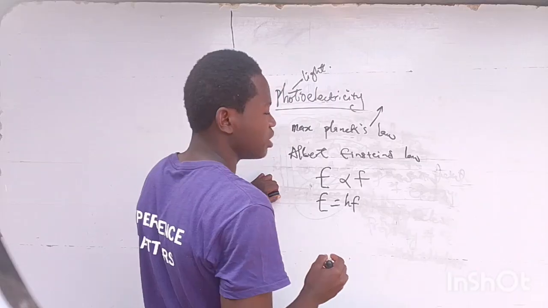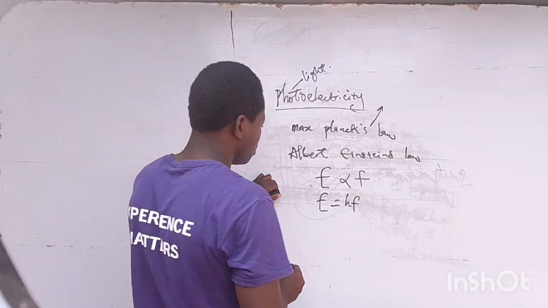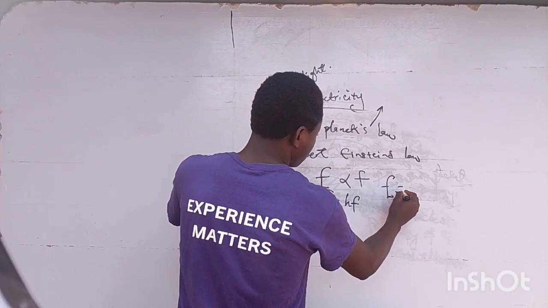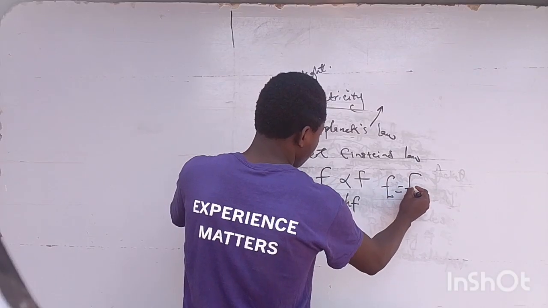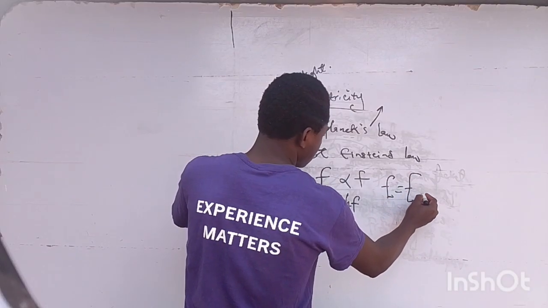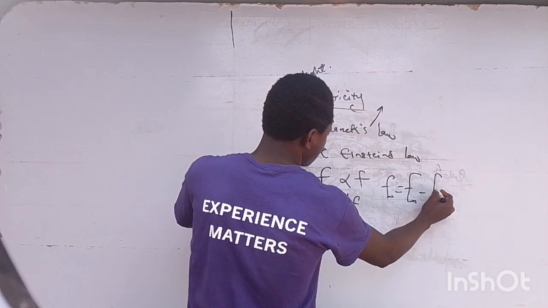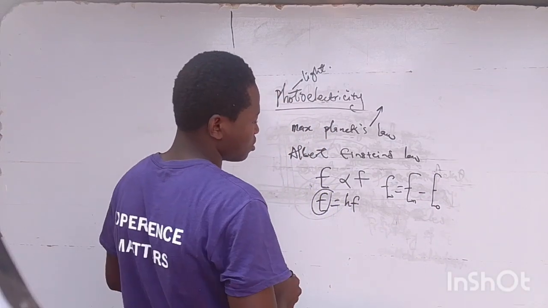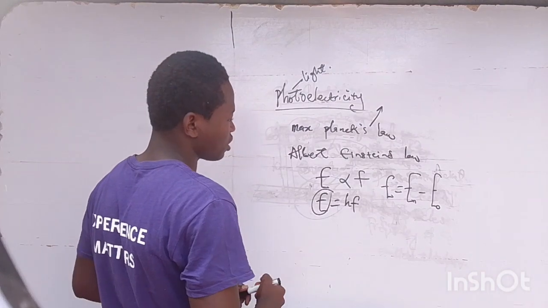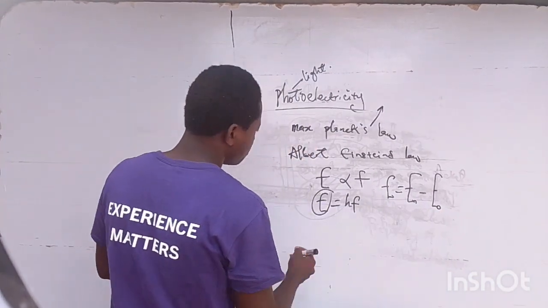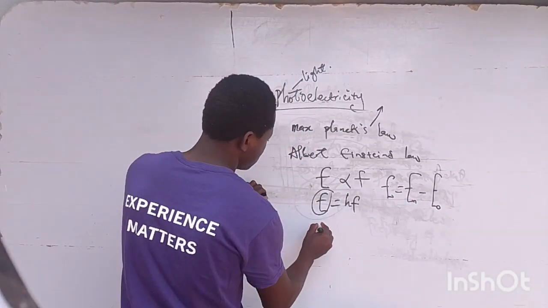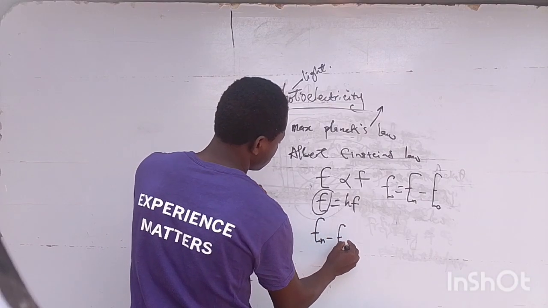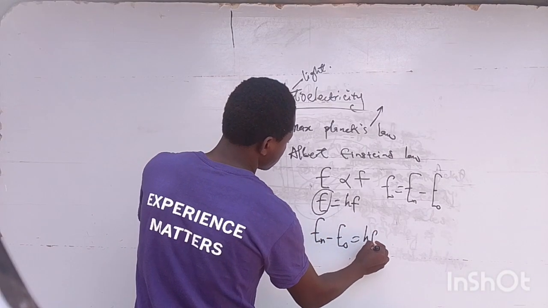In quantization in physics, the energy can be equal to the energy of the excited state minus the energy of the ground state. So you can still remove this and put this, so that this minus this zero equals h f.